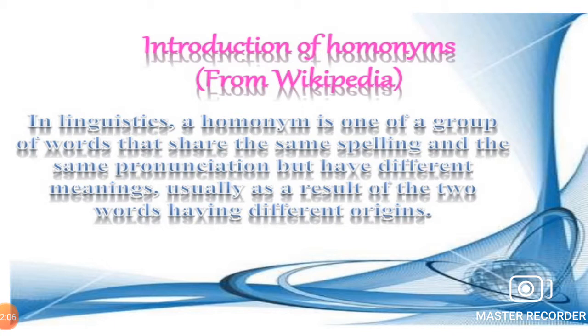In linguistics, a homonym is one of a group of words that share the same spellings and the same pronunciation but have different meanings, usually as a result of the two words having different origins.